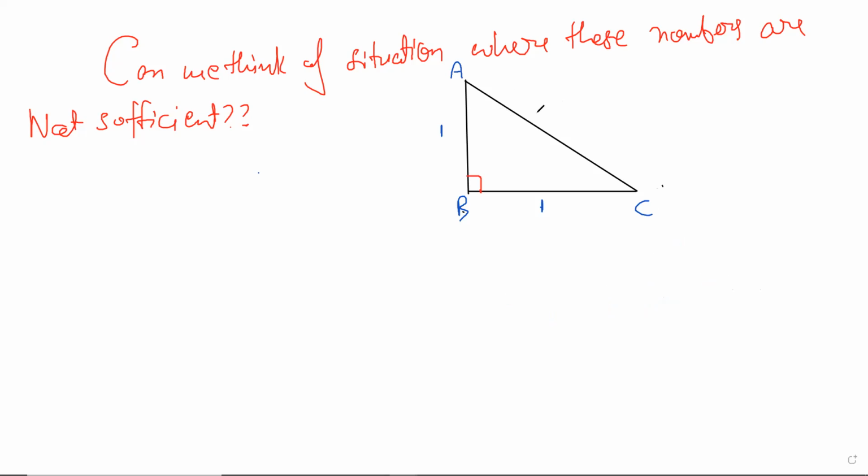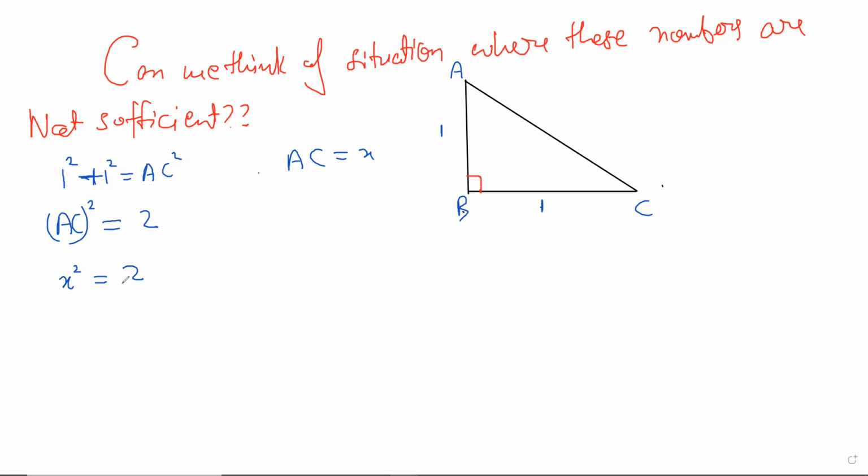Okay, but then we know that this AC, I mean, we don't know what AC is right now. AC is not a number for us, but we know this, that 1 square plus 1 square is equal to AC square. Okay. Now, I won't rush and say AC is root 2, but then what's the point of introducing irrational numbers? Then they're already introduced. My point is that AC is a number whose square is 2. Now I'm just going to call AC equal to X. That is again just for convenience. Don't want to write it again and again. And it helps in focusing on the more important things. Right?